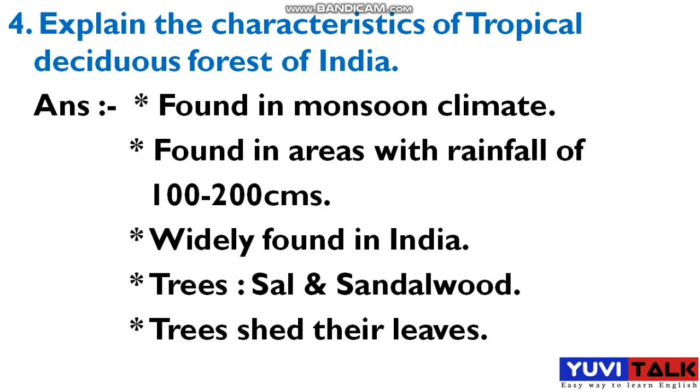Okay, these are the characteristics of the tropical deciduous forest of India, like monsoon climate. Here you get 100 to 200 centimeter rain, and it is widely found in the country, in India, and you find there the sal and sandalwood trees, and also trees of the deciduous forest shed their leaves. Okay, these are the characteristics. You should remember them properly. Okay, now let's move on to the next question, student.